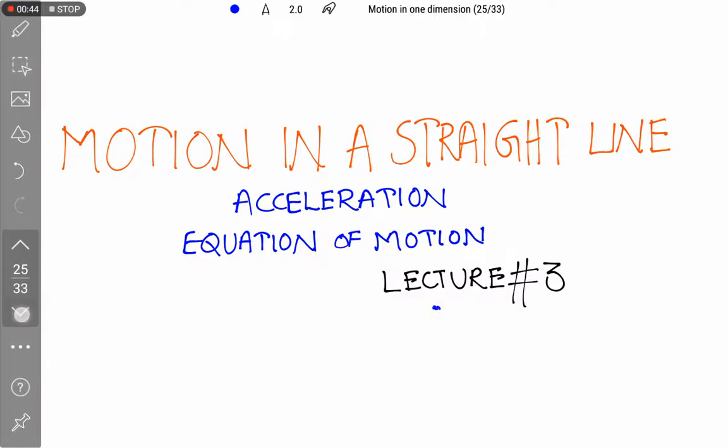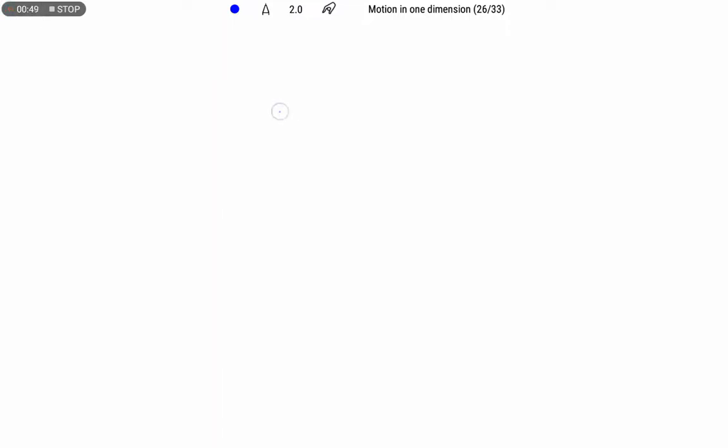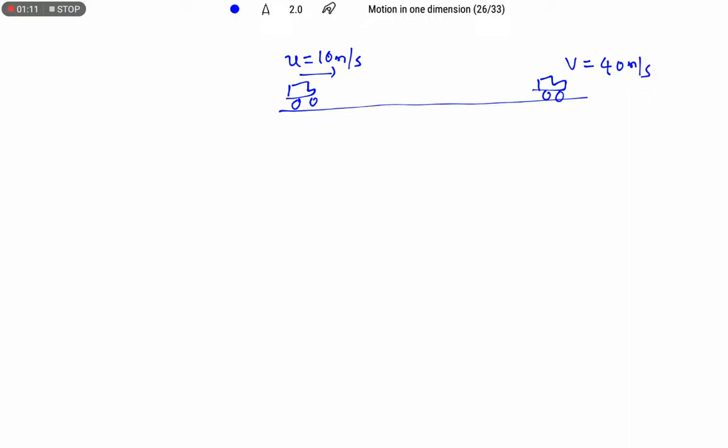We know that when an object is moving from one point to another, its velocity is going to change with respect to time. Suppose the object is moving with initial velocity u equals 10 meter per second. After some time its velocity becomes 40 meter per second in a time interval of 4 seconds.